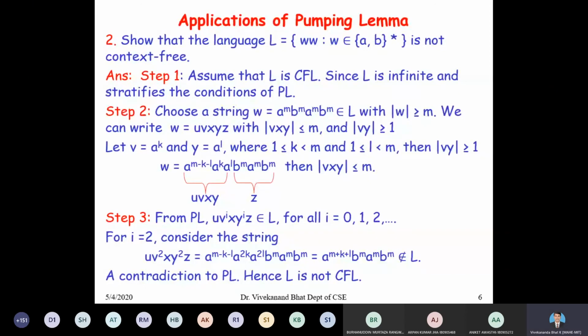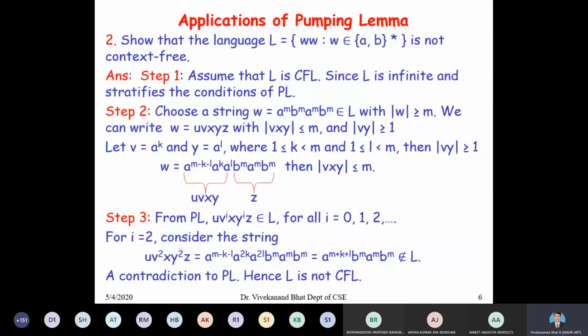Suppose we assume that L is context-free. Again, we are proving this by contradiction. For all the problems related to non-context-free languages, we are using proof by contradiction. That is, to show that a particular language is not context-free, we are using the method of proof by contradiction. Suppose L is a context-free language, then L is infinite and satisfies the conditions of the pumping lemma.